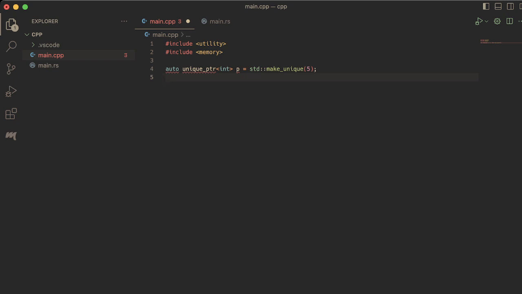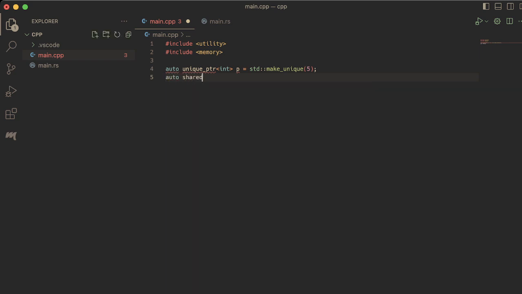and unique pointers represent unique ownership, as in this pointer owns the data. We control the data. Nobody else can access it or write to it, and we are also responsible for cleaning up the data afterwards. So what's nice about unique pointers is that when they go out of scope, the destructor frees the memory it points to.